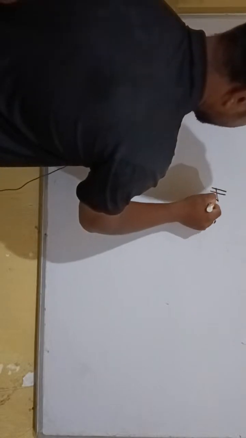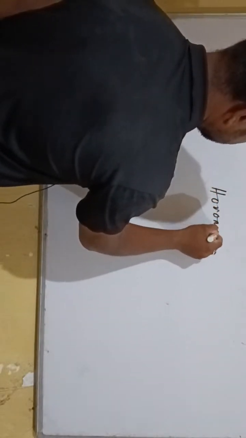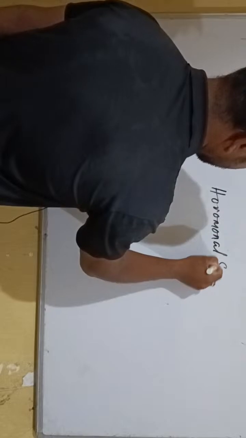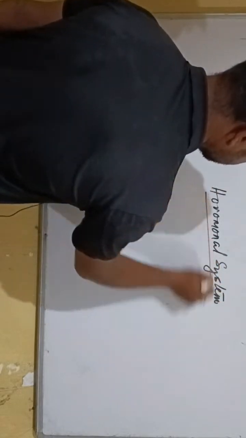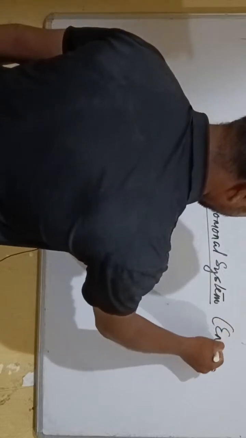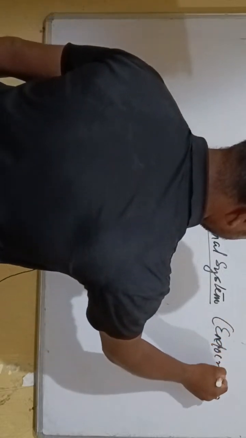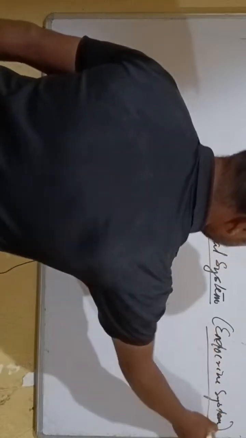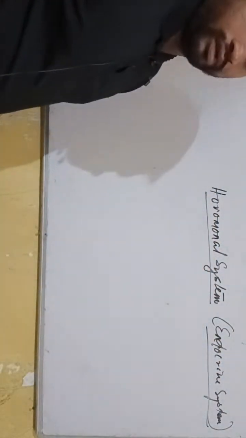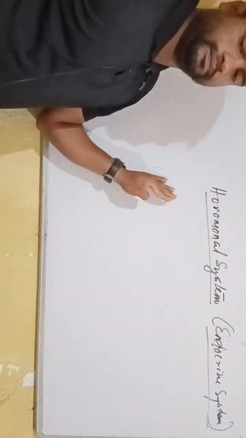Then, what is the hormonal system? The hormonal system is also called the endocrine system. What are hormones?